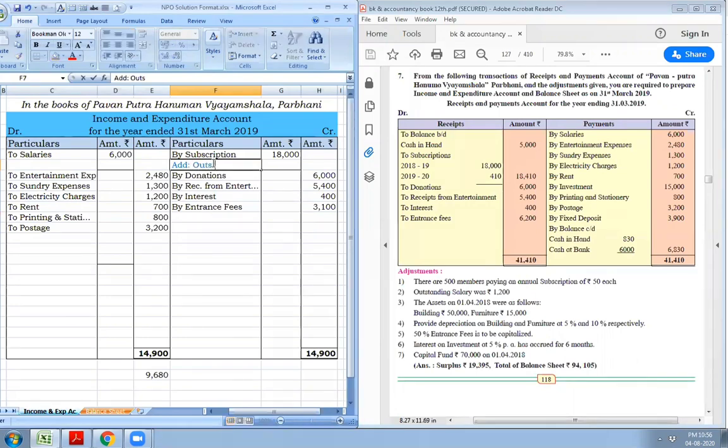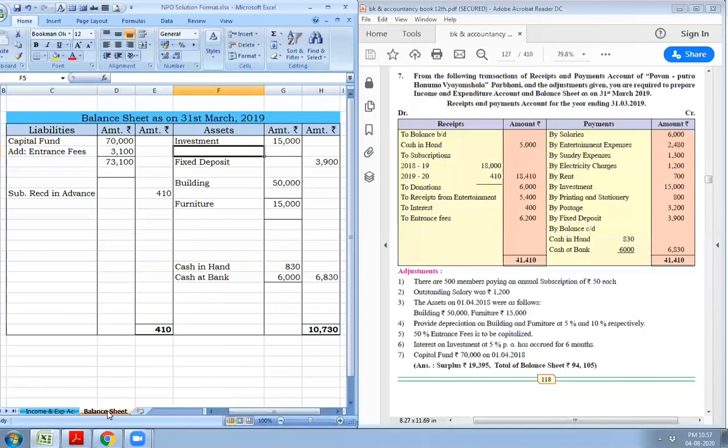Add outstanding rupees 7,000. So total subscription for the year is 25,000. It is the income receivable. Second effect will go to balance sheet asset side. Outstanding subscription rupees 7,000.